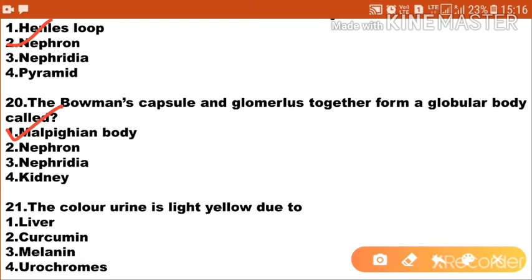Next one, the color of urine is light yellow due to option 1 liver, option 2 curcumin, option 3 melanin, option 4 urochromes. So the correct answer is urochromes. Due to urochromes, the color of urine is light yellow. So option 4 is the correct answer.